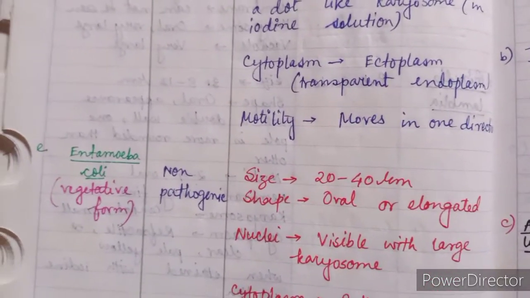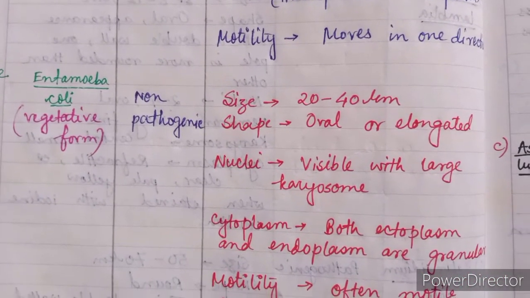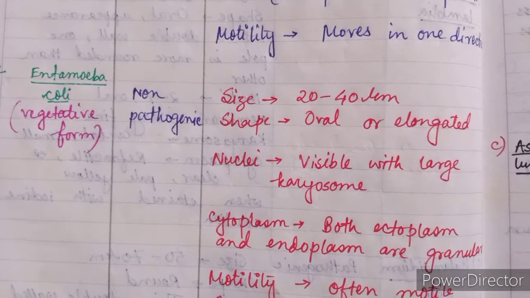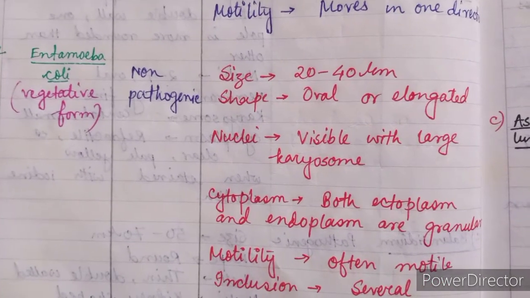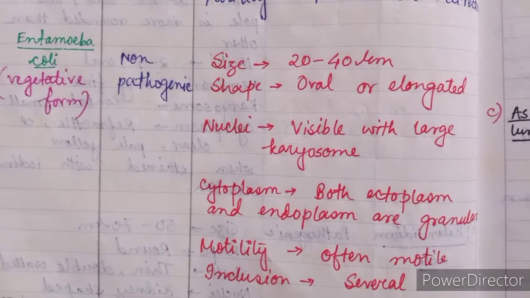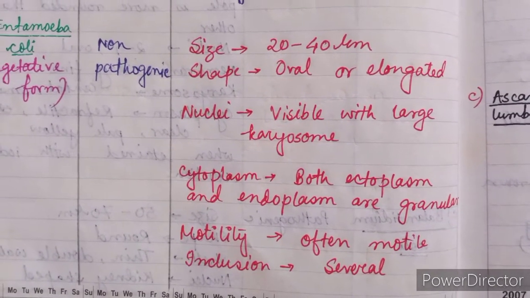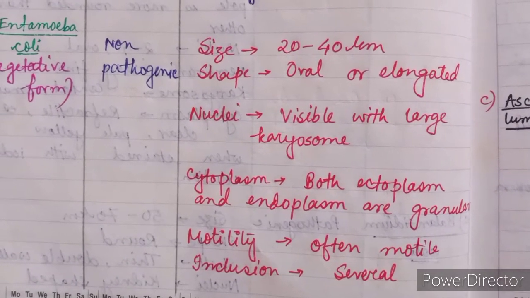Next is Entamoeba coli. It is also present in vegetative form, and Entamoeba coli is non-pathogenic. Size 20 to 40 micrometer, shape oval or elongated, nuclei visible with large karyosome. Cytoplasm, both ectoplasm and endoplasm, are granular. Motility often motile, several inclusion bodies are present.